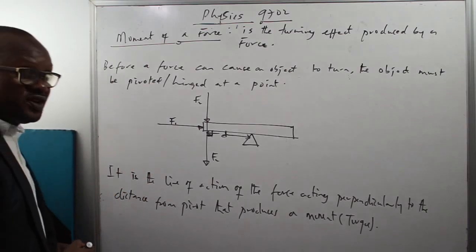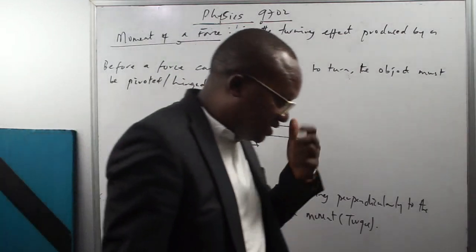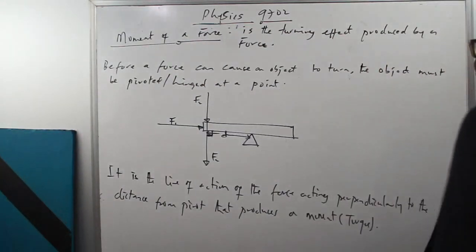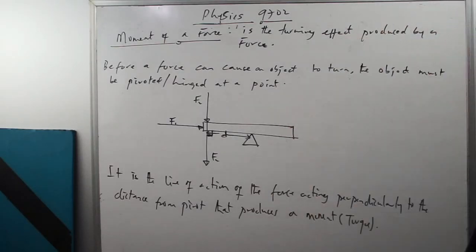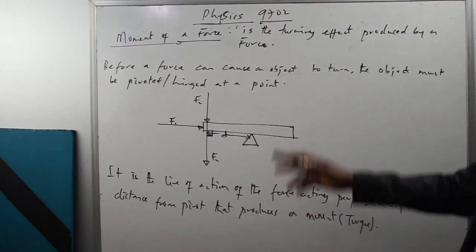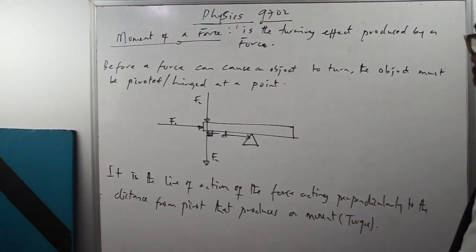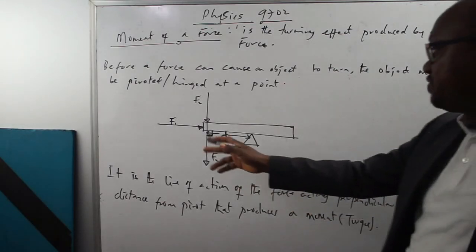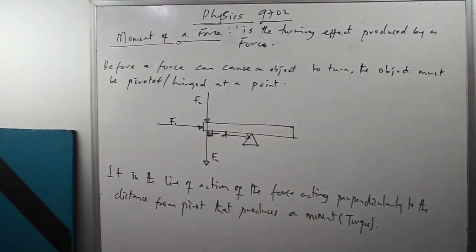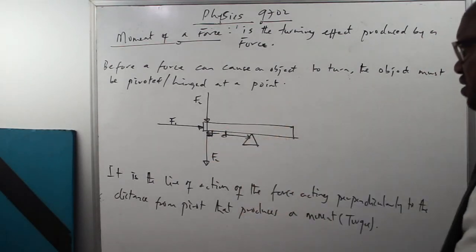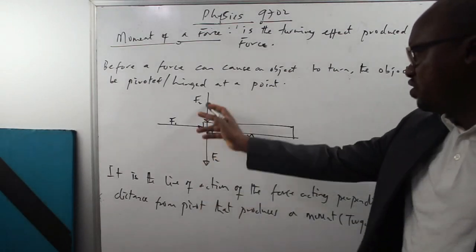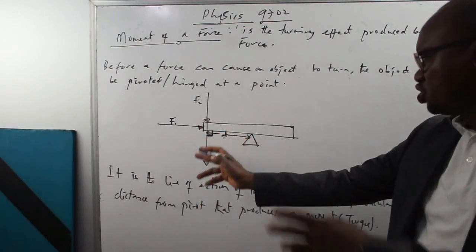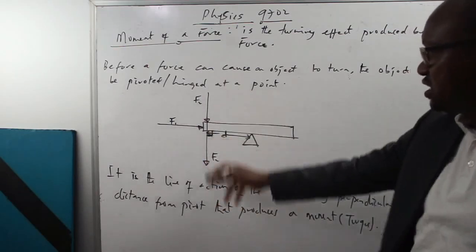So, having gotten the fundamentals, what are the fundamentals there? The first fundamental is that moment is basically known as the turning effect produced by a force. Another fundamental is that before a force can produce a turning effect on an object, the object must be pivoted or hinged at a point. Then, from common sense, logic simply tells us that if I apply these two forces, F1 or F2, the one that will cause the body to turn about the pivot is F2.